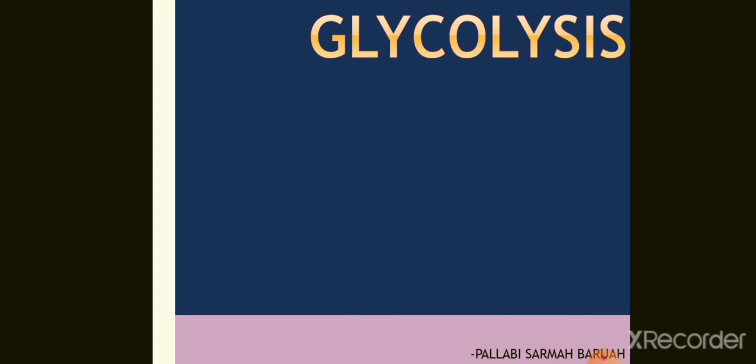Now what is glycolysis? Glycolysis is a metabolic pathway where glucose is converted to pyruvate during aerobic glycolysis, and in case of anaerobic glycolysis, glucose will be converted to lactate.